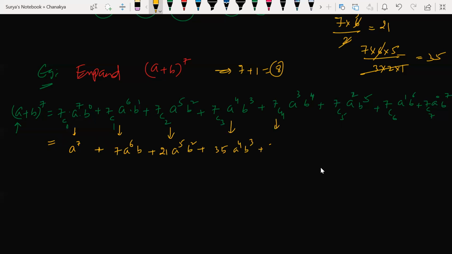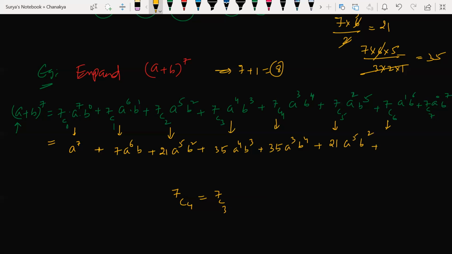7C4 also what? 35 only. How? I told you, beta, 7C4 can be written as 7C3. Yes or no? 7 minus 4 is 3 here, as per the formula I just told you. That is how you can write, or else you can calculate normally by using the nCr formula. 7C5 answer is what? 7C2, and 7C2 answer was 21.